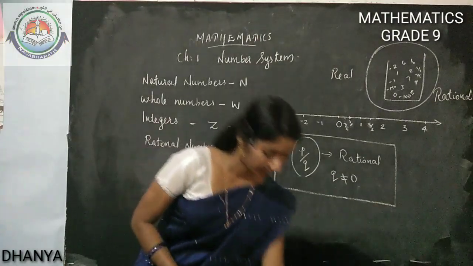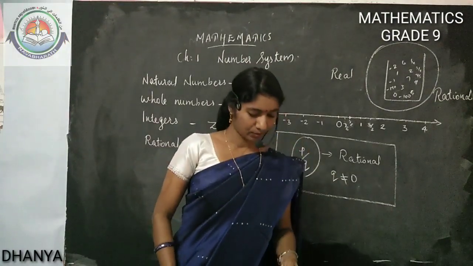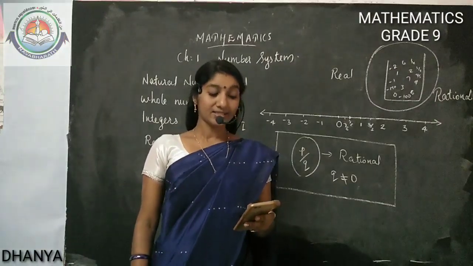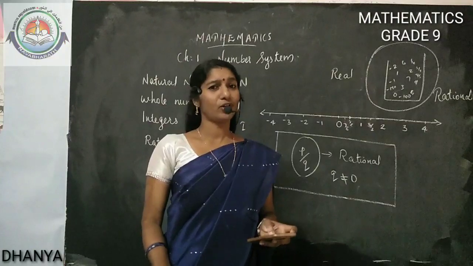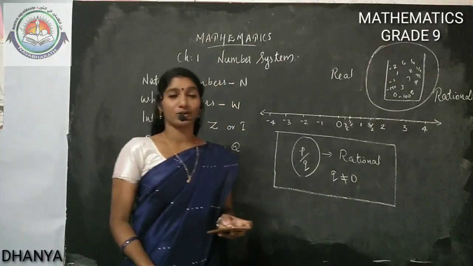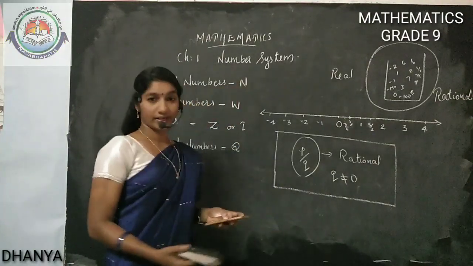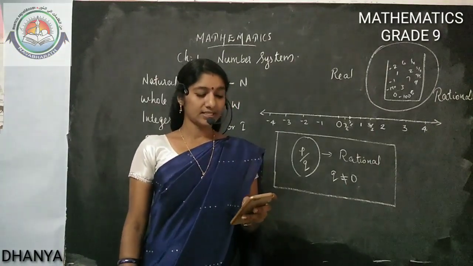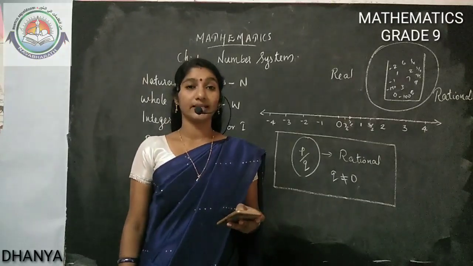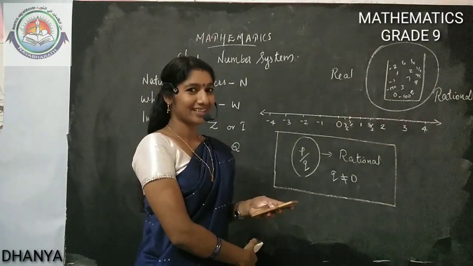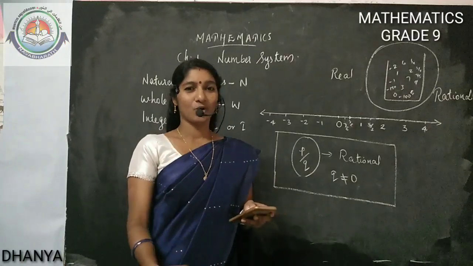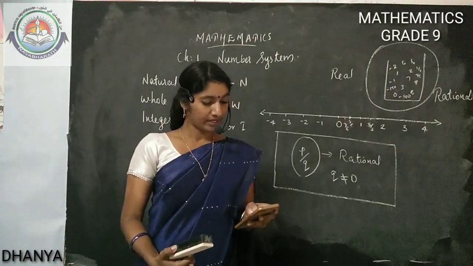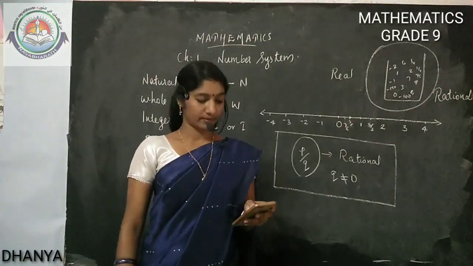Then we can do some problems. In our textbook, first exercise, first question: Is 0 a rational number? We already discussed 0 is a rational number because we can write 0 as 0 by any integer. So 0 is a rational number. Next: find 6 rational numbers between 3 and 4. See, we were discussing that one. In between 3 and 4, they asked us to insert 6 rational numbers.